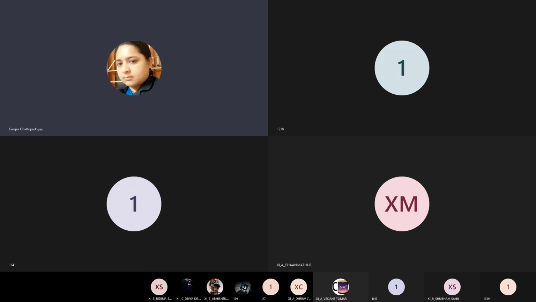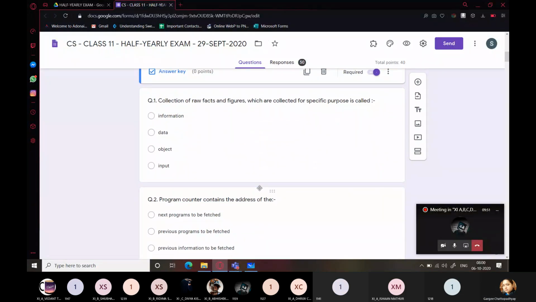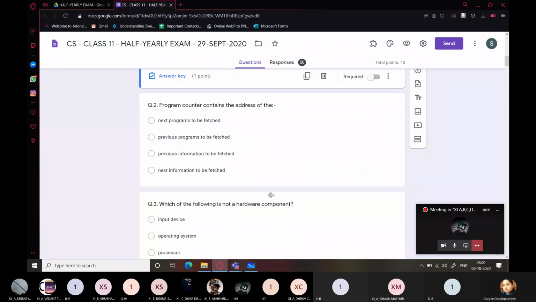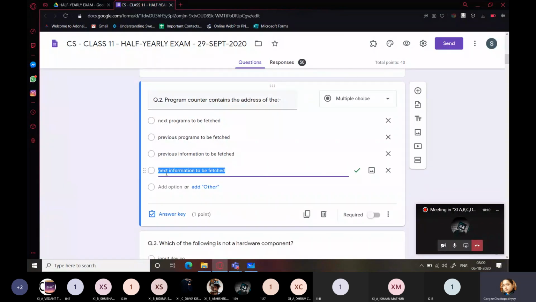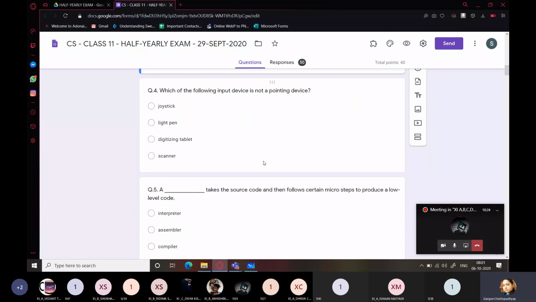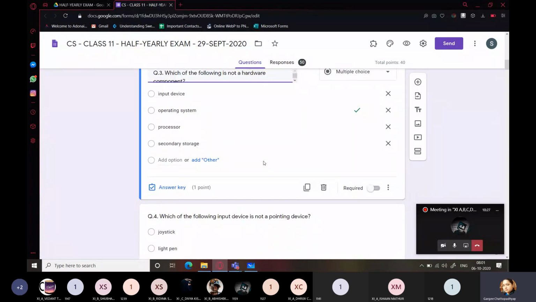So here we are with the question paper. We come to the first question: collection of raw facts and figures which are collected for a specific purpose is called data. Program counter contains the address of the next instruction to be fetched. Which of the following is not a hardware component? Operating system. Yes, correct answer.